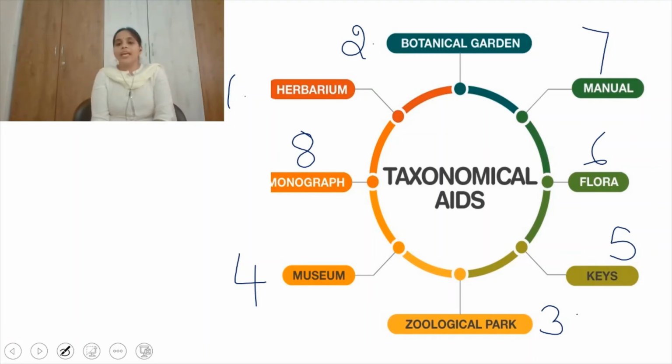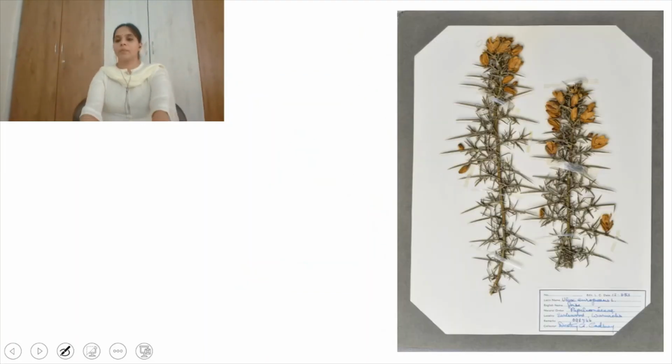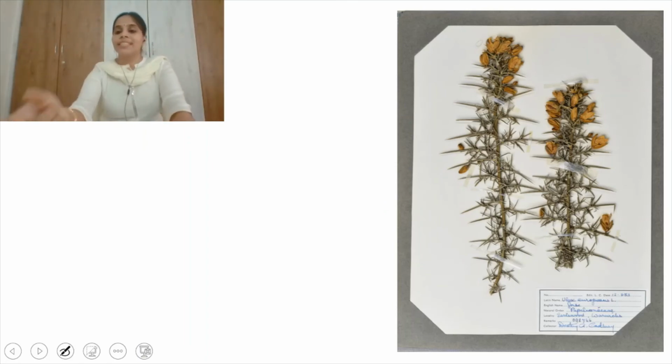So what is a herbarium? I'll show you the picture of a herbarium. This is an example of a herbarium. By seeing that, you have an idea what a herbarium is. A herbarium is a collection of specimens of different plants which are dried, pressed and attached to a sheet.